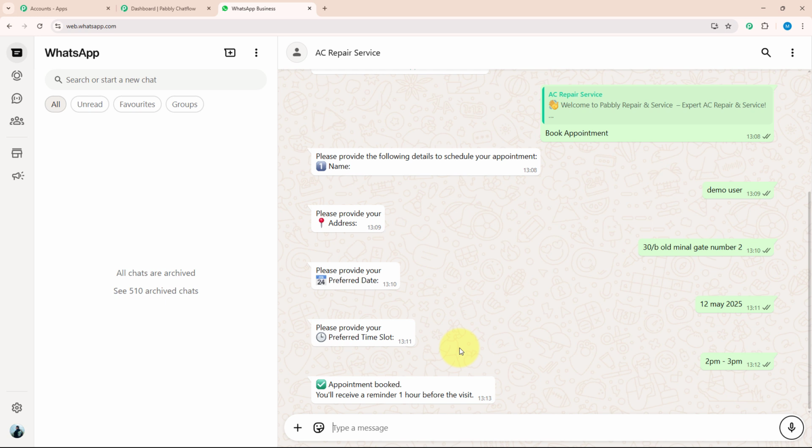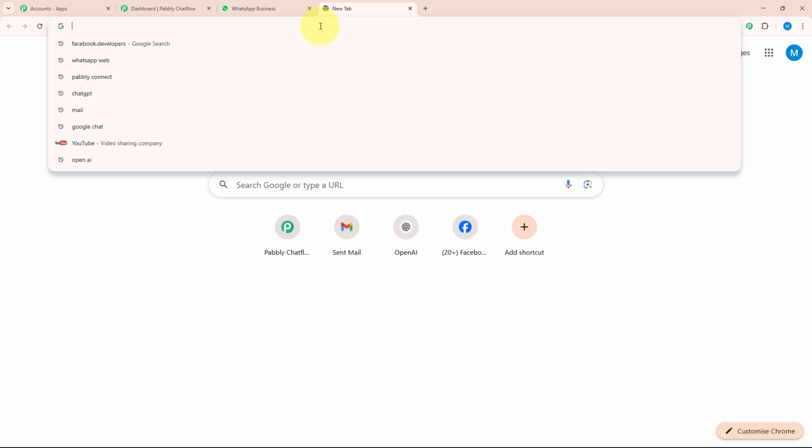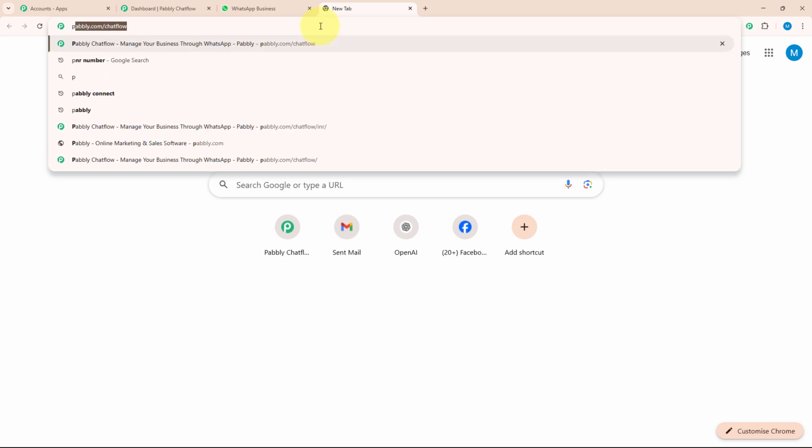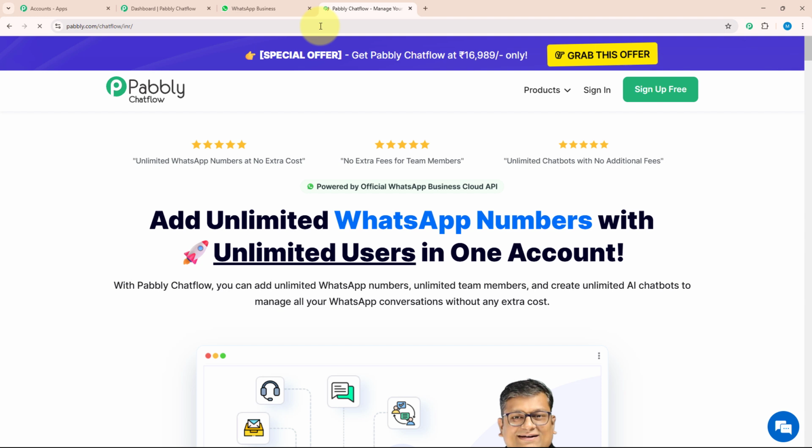If you want to know how to create this amazing chatbot for your own business, then let me guide you further. For that, you need to open a new tab, and there you need to search pabbly.com/chatflow. As soon as you search this, you will be on the landing page of pabbly.com. Here you can see there are 2 options, sign up for free and sign in. If you are a new user, you can sign up for free. As I am an existing user, I will click on sign in.